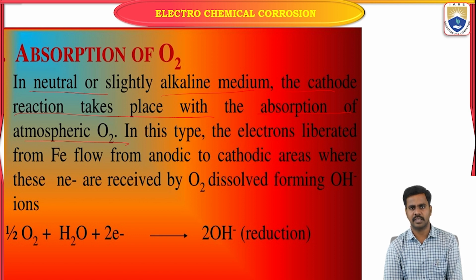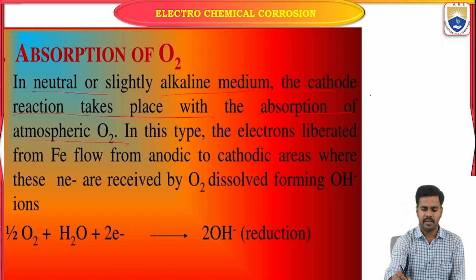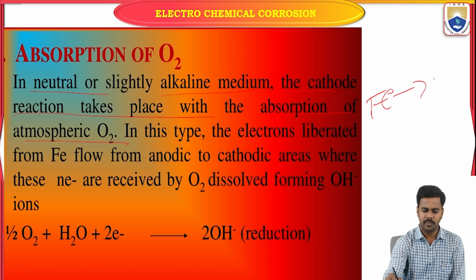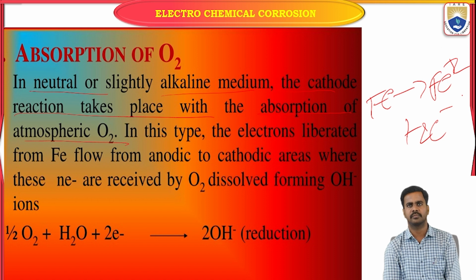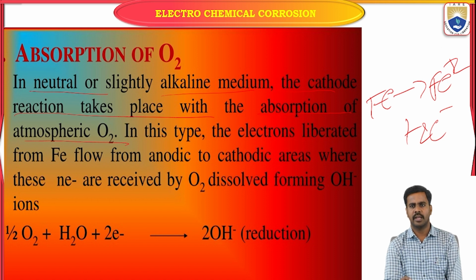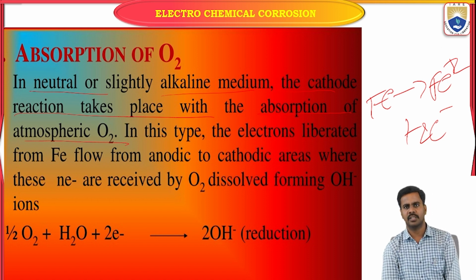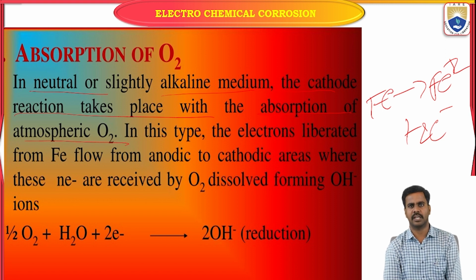The first step is the oxidation reaction. Iron undergoes oxidation: Fe converts into Fe plus 2 ion by the liberation of electrons. In this condition also, we can observe the same reaction at the anode, that is the oxidation reaction.